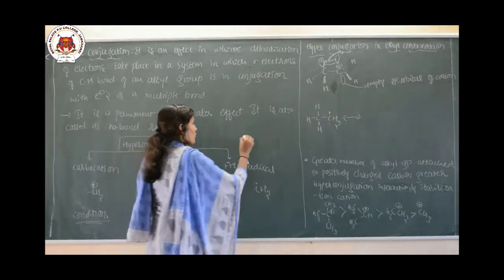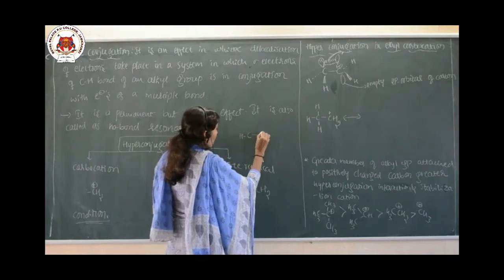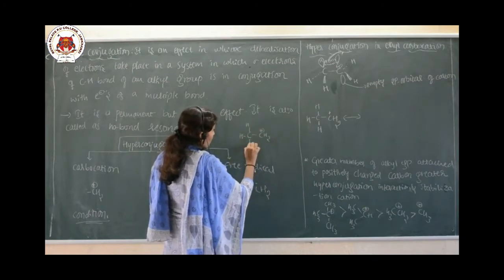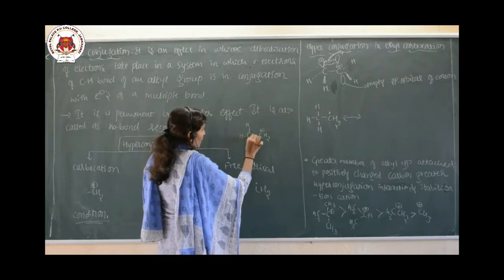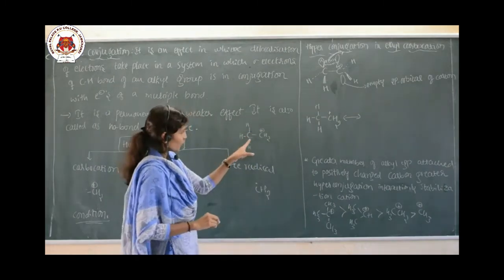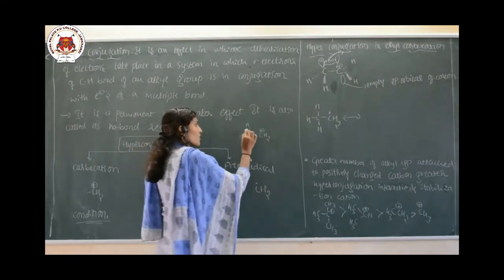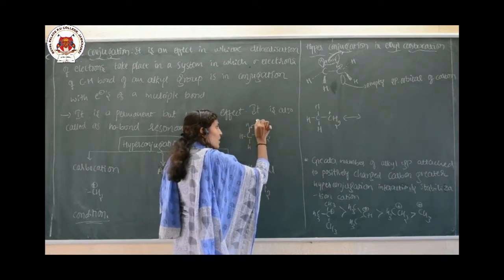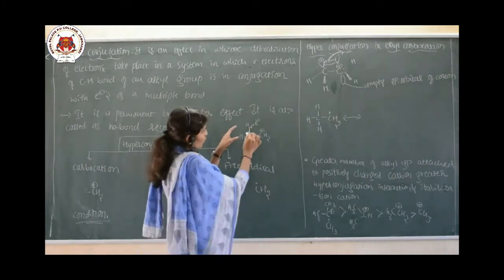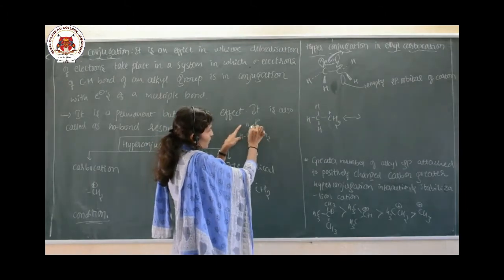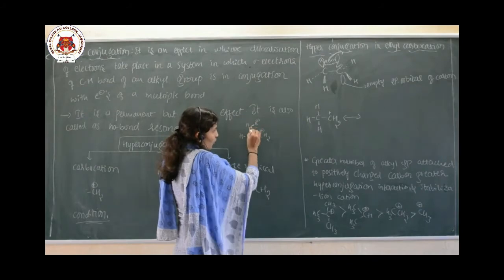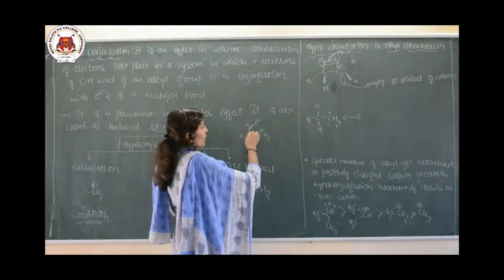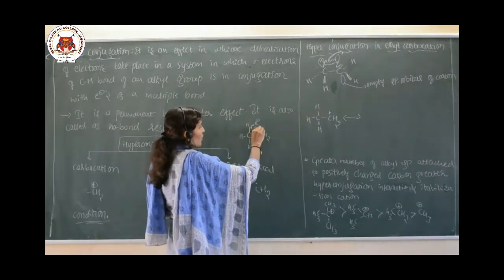Just to take an example, this is the ethyl carbocation, CH3 CH2 plus. See here, this is the CH bond which is carrying the sigma bond. It means the sigma electrons are involved here. Sigma electrons of the CH bond, of which group is it? It is an alkyl group, which is in conjugation with the multiple bond.